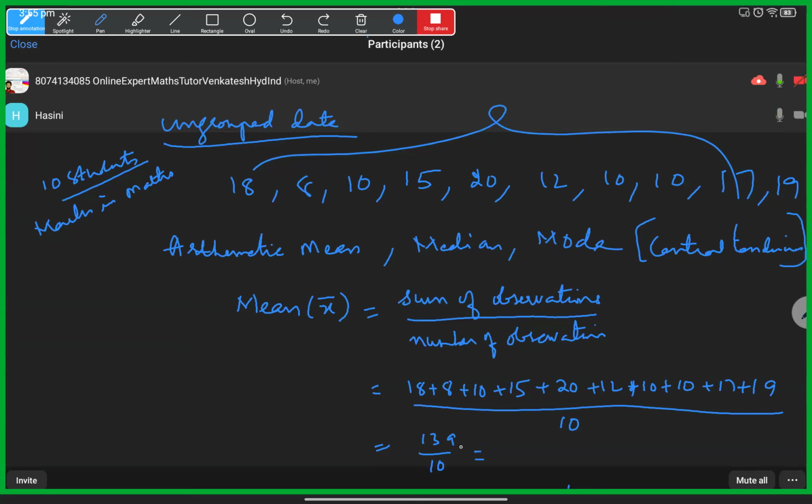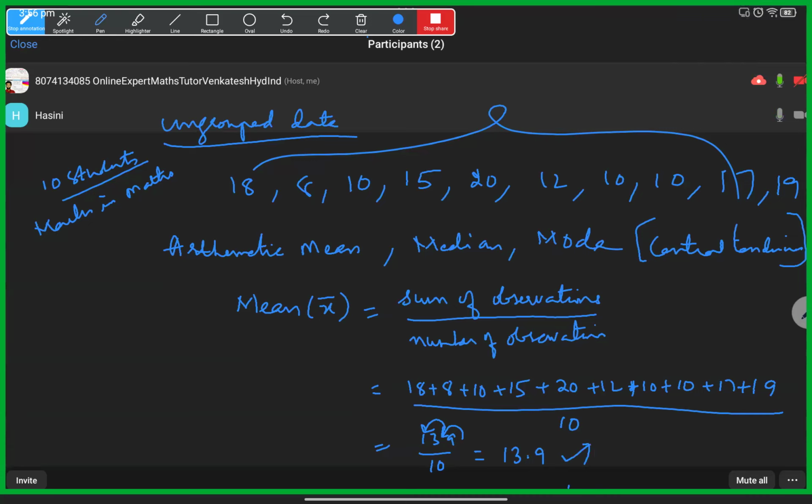If you remember decimal shifting, you have an idea now. Dividing by 10 means you shift one decimal place, and by 100 means two decimal places, from the right. No need of dividing; when dividing by 10 or 100, we can tell the answer directly. It is 13.9. By 100 it would be 1.39. What does this 13.9 mean?